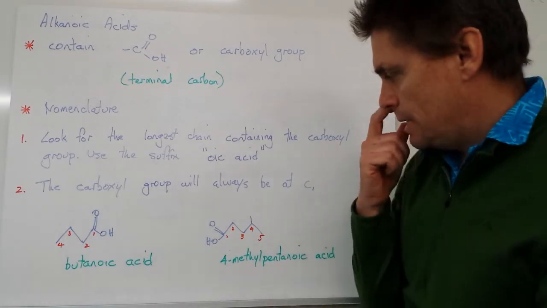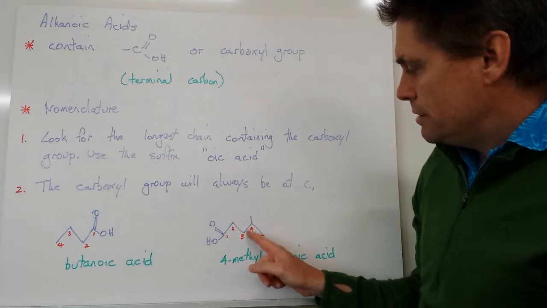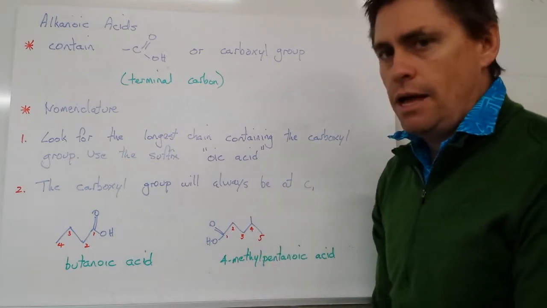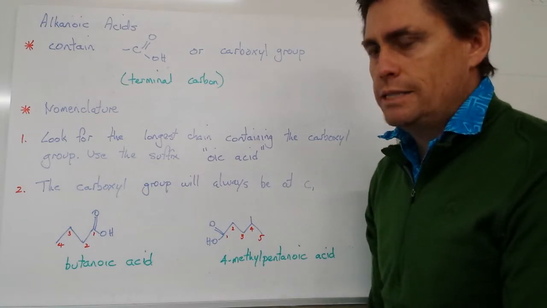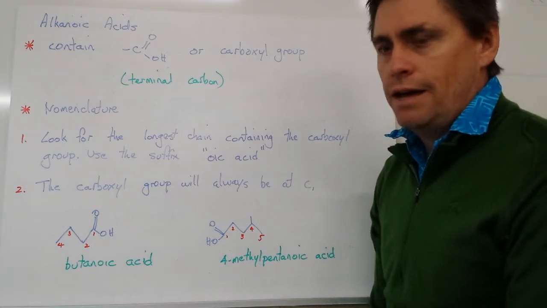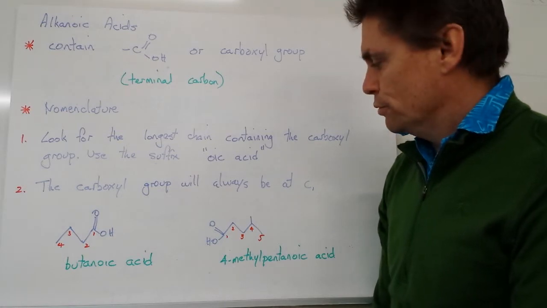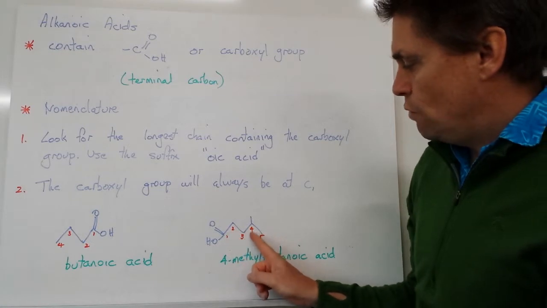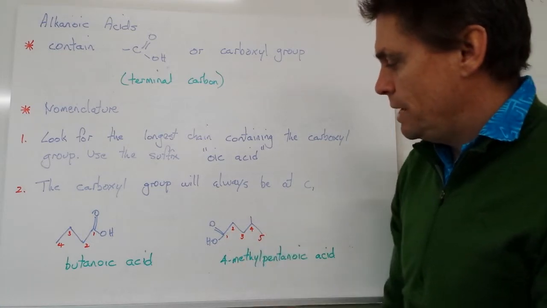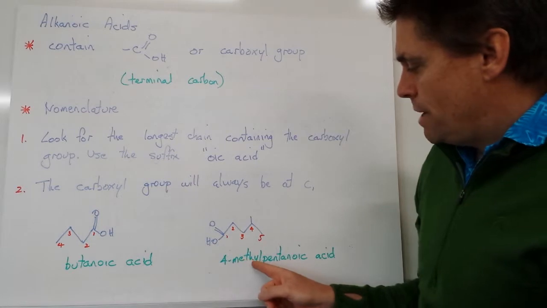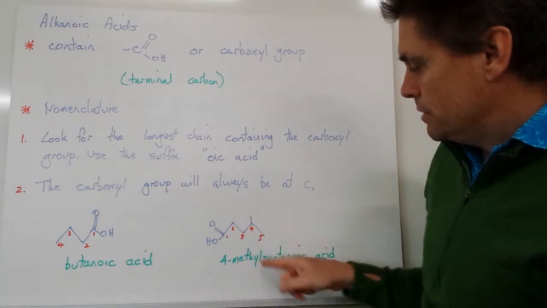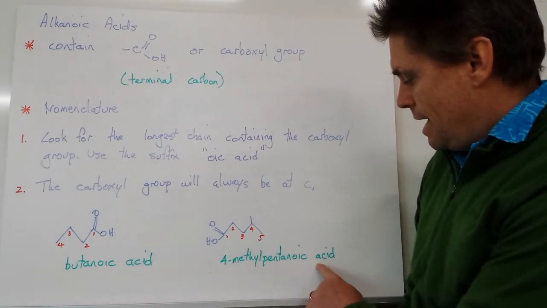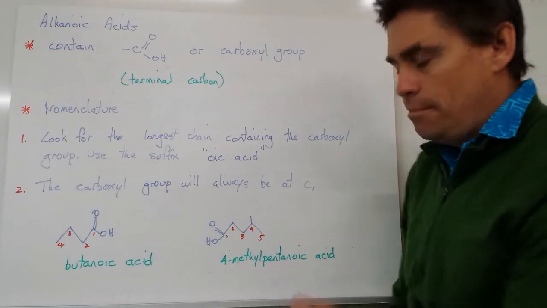We've also got a second one here, which has 5 carbons and a substituent group, a methyl group. Now, our carboxylic acid will always take precedence in the naming over any other substituent groups. So that's why we name it at number 1. So we've got 1, 2, 3, 4, 5. Position number 4 will be our methyl group. So we have 4-methyl, and because it's 5 carbons, pentane, we drop the E and add the OIC, acid. So we get 4-methyl pentanoic acid.